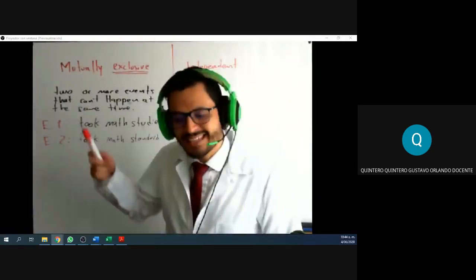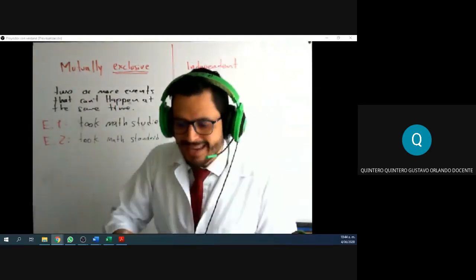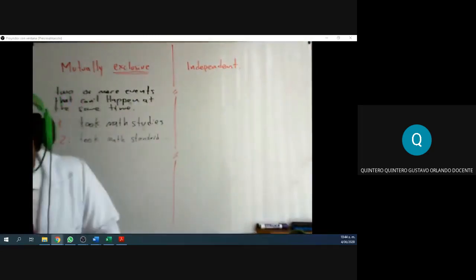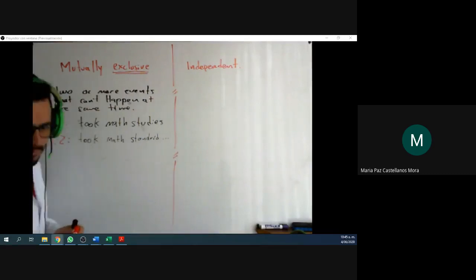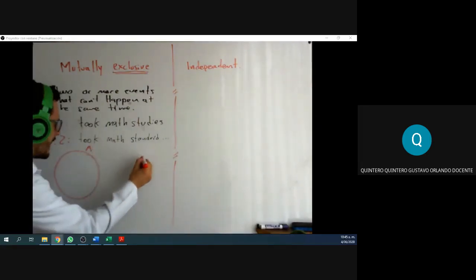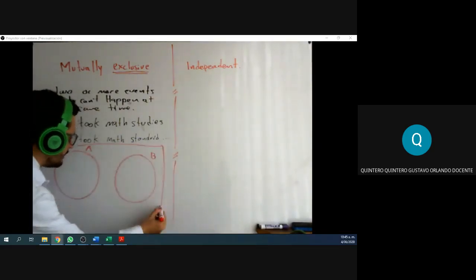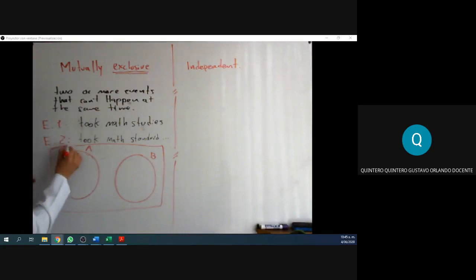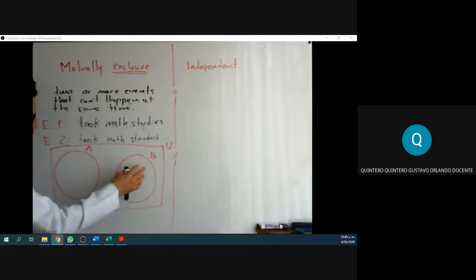This is the idea. This is the notion. This is the easiest way to understand mutually exclusive events. But in terms of mathematics, how do we find if two events are mutually exclusive or not? Here is how. If we happen to have a Venn diagram with one event and another event, remember, in probability, we see Venn diagrams and the sets as events, right? So here we have one set, and here we have another set.